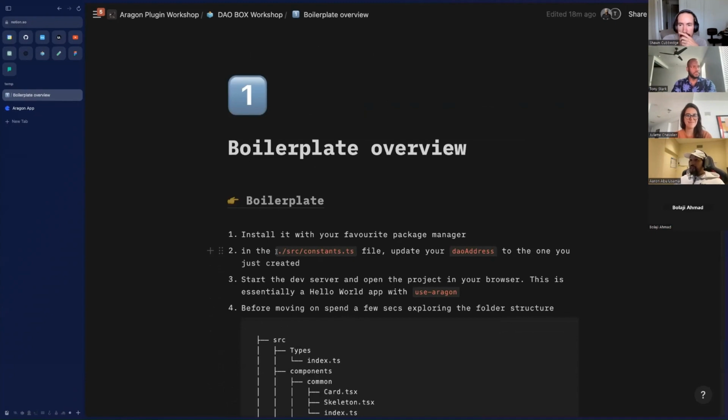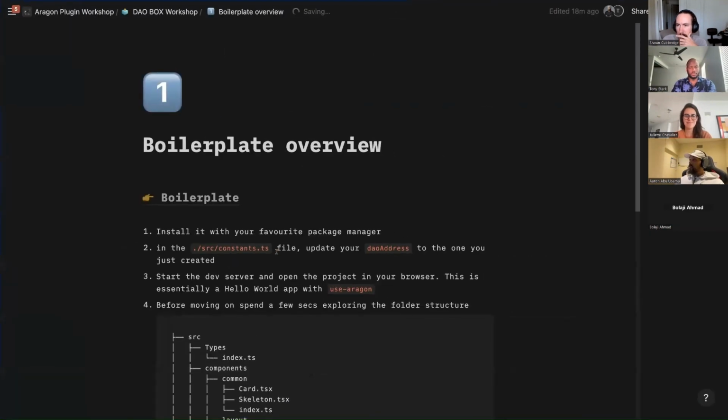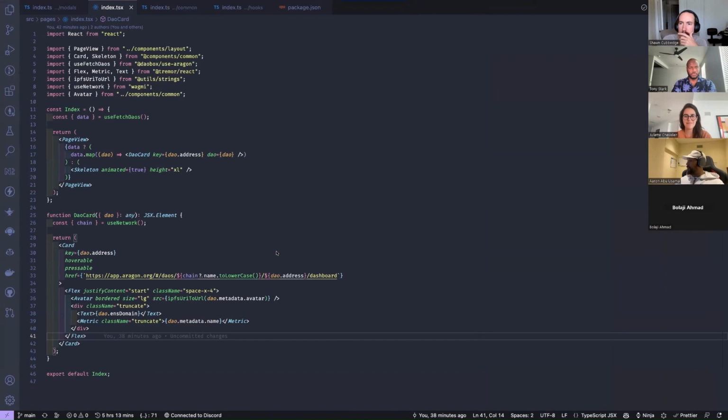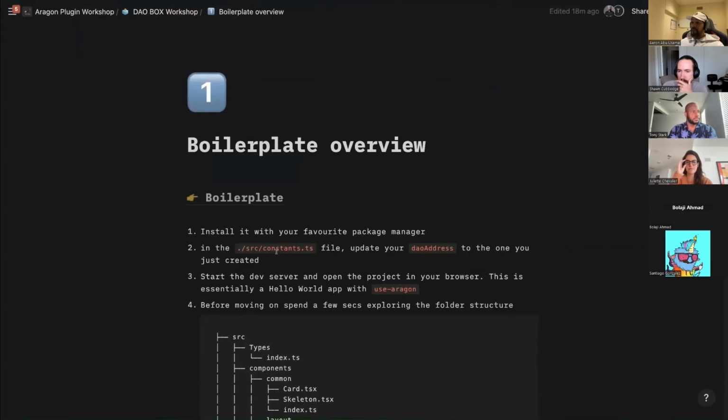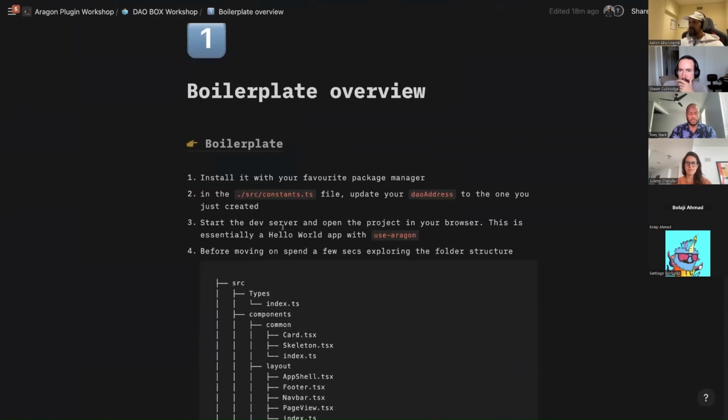Okay, so I'm going to see if I can switch screens. Can you see my VS Code as well? Yes. Right now? Oh, perfect. I just wanted to make sure that I could switch between these two different things, right?